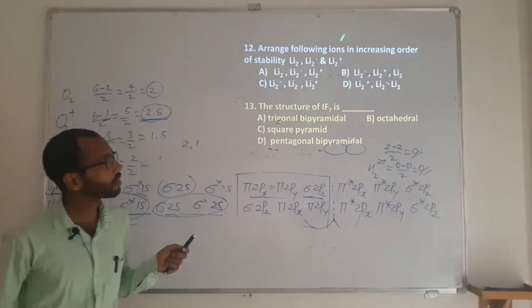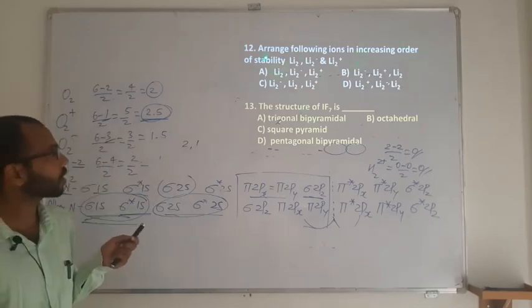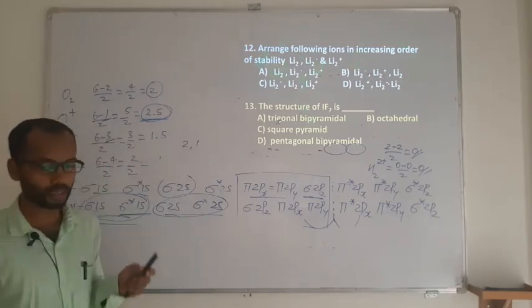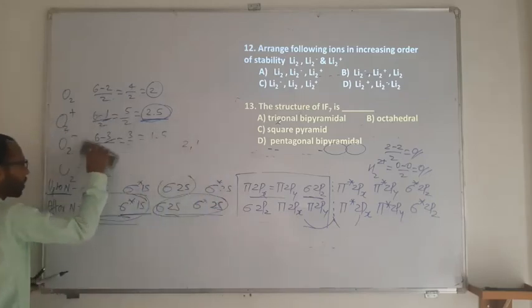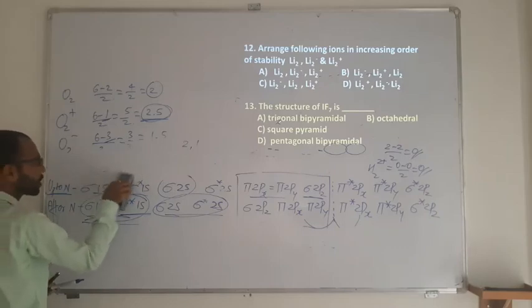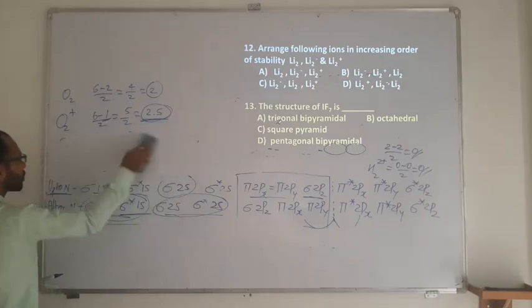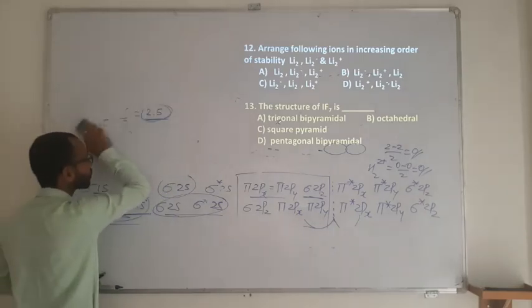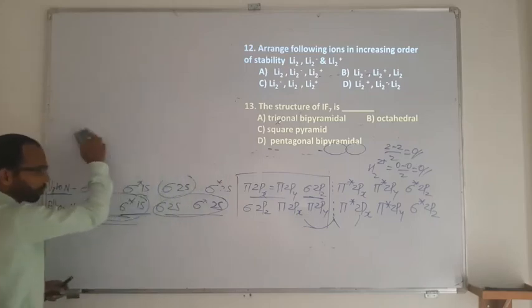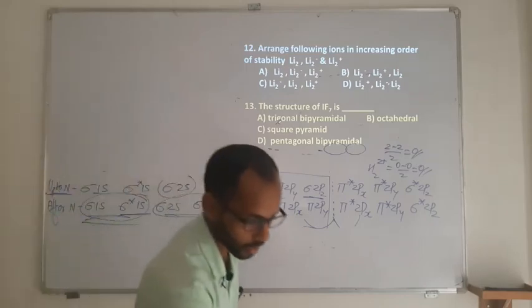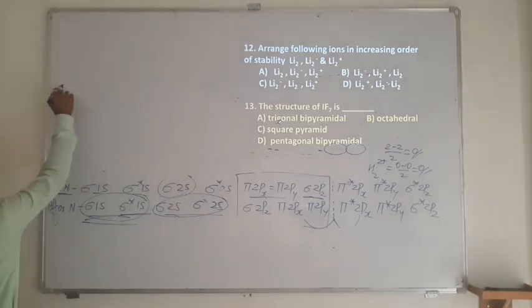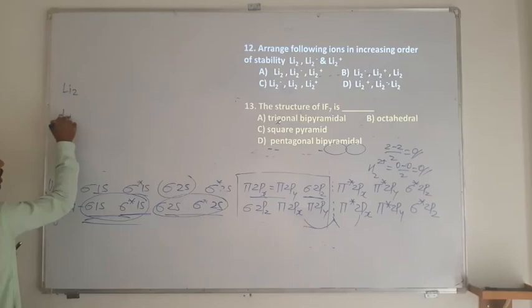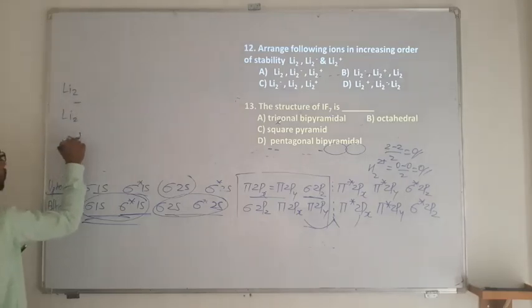So arrange the following ions in the increasing order of stability. So I told you stability will be decided by the number of electrons in the bonding and the antibonding. So if it has fewer electrons in the antibonding or more electrons in the bonding, then it is going to be more stable. So we are having Li2, Li2 minus and Li2 plus.